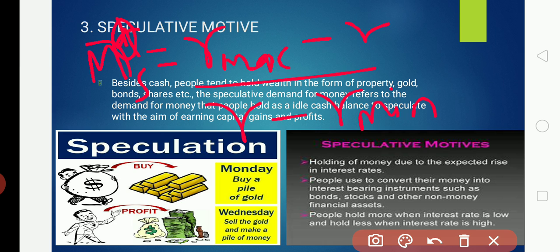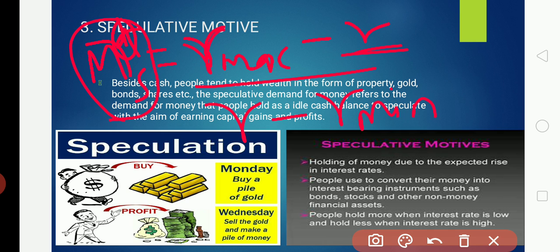What does this mean? Previously you have seen two motives, the transaction motive and the precautionary motive. Both are related with money, that is income. But this concept is related with the rate of interest. R represents the rate of interest. So speculative demand for money equals R max minus R divided by R minus R min.